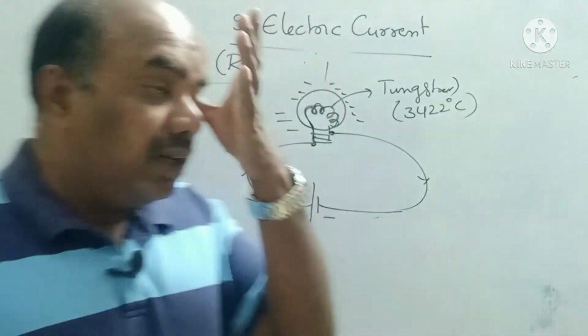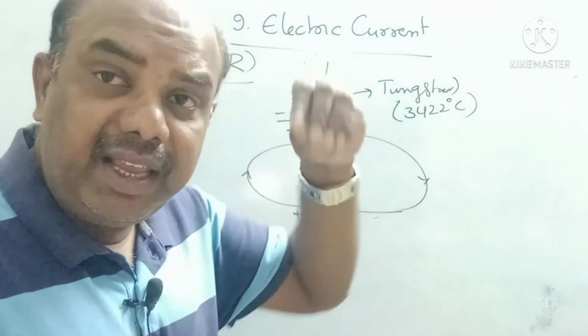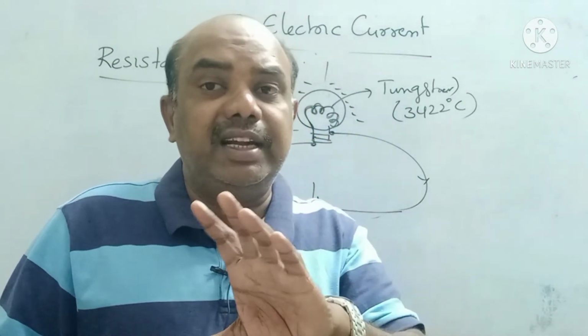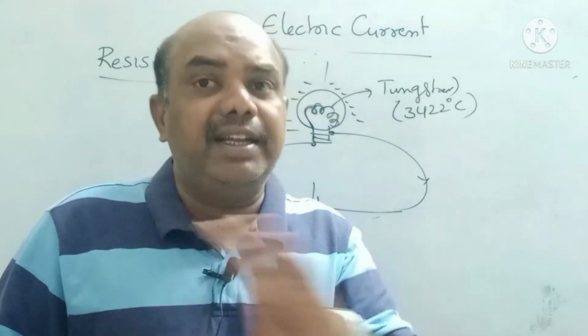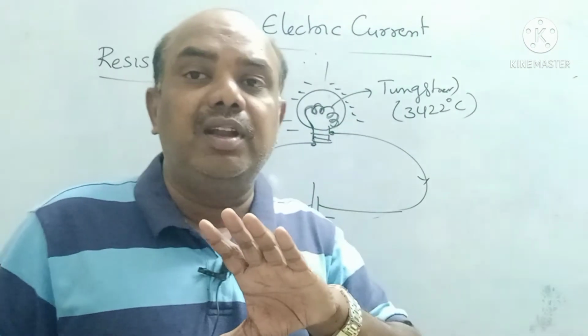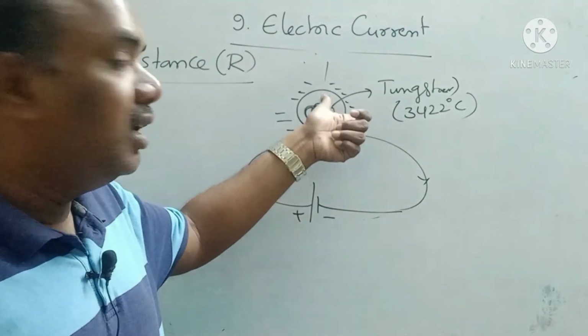At last he succeeded by placing inert gases in place of air, so that the gases do not contact the tungsten filament. Bulb lifespan increases when you fill it with inert gases.